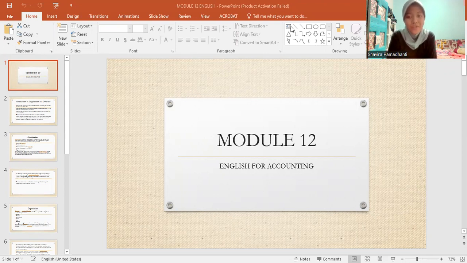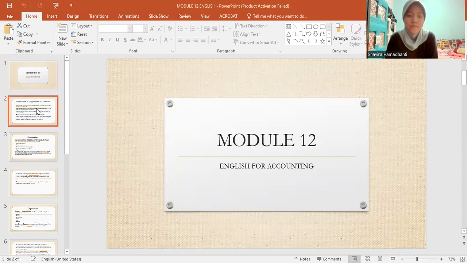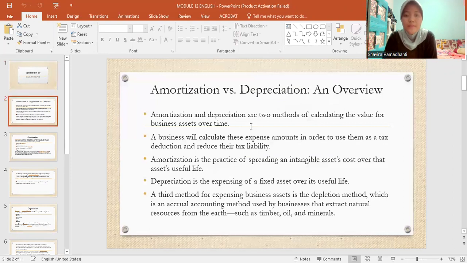Today I will present about Module 12, English for Accounting. Let's get started. First, amortization versus depreciation, an overview.